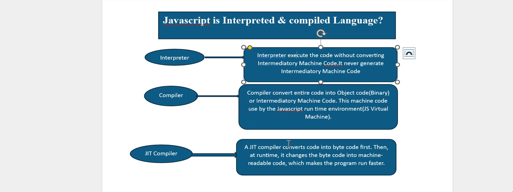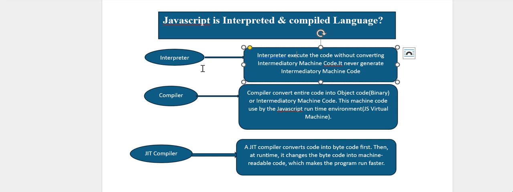If we get an error in the fourth line, it will send the error message, but the above three lines will have been executed. It will not generate machine code. It will only generate the bytecode.